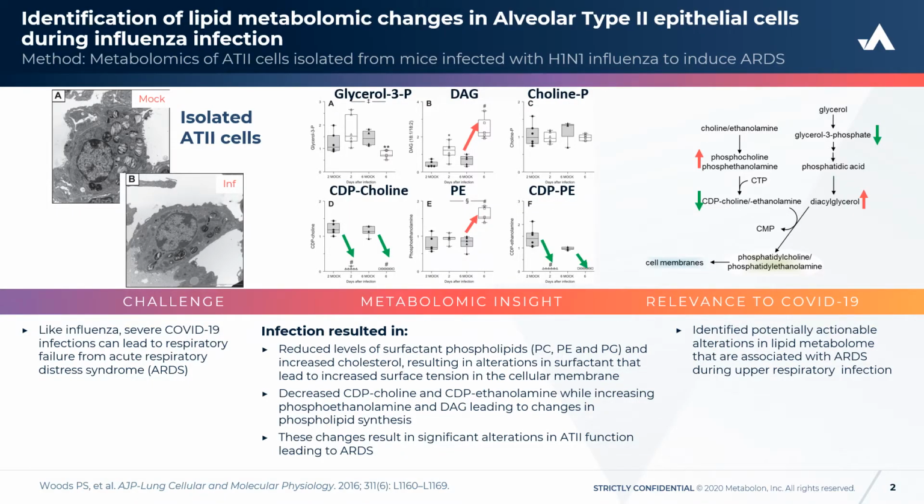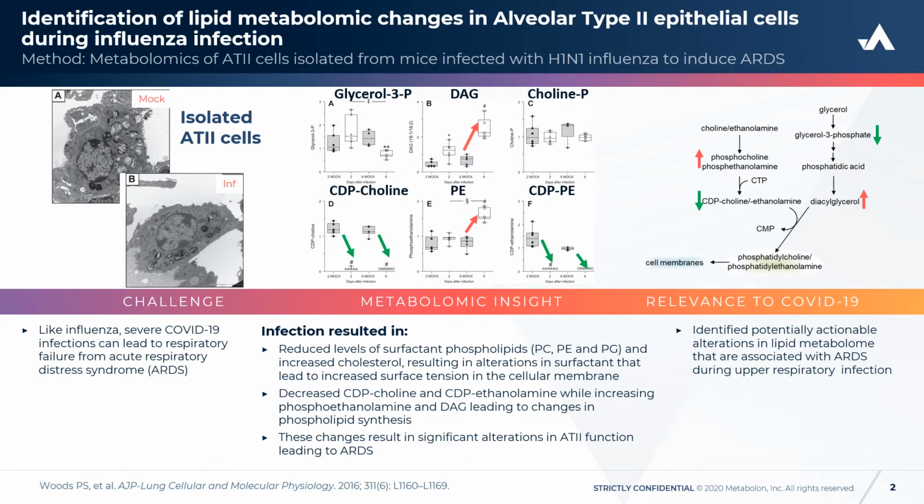In this study, global metabolomics were used to identify lipid metabolites which changed in alveolar type 2 epithelial cells during influenza infection. The method here was isolation of AT2 cells from mice that were infected with H1N1 influenza to induce acute respiratory distress syndrome. So like influenza, severe COVID-19 infections can lead to respiratory failure from acute respiratory distress syndrome. And this respiratory failure from ARDS is associated with increased mortality.